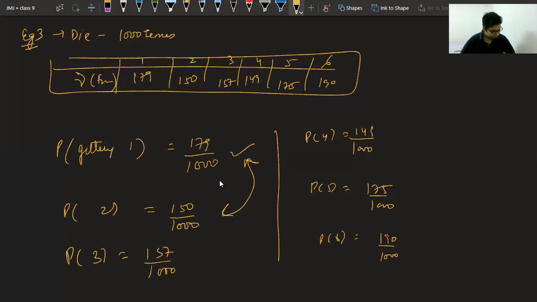Okay. Now, some notes are given. The probability of each event lies between 0 and 1. The sum of all probabilities is 1. E1 to E6 cover all possible outcomes. This is a very important thing. E1 to E6, the events that we have taken, are counting all the events. If you are not counting all the events, you cannot have the sum as 1. Sorry, the probability as 1.